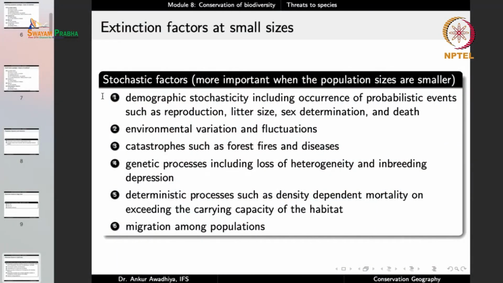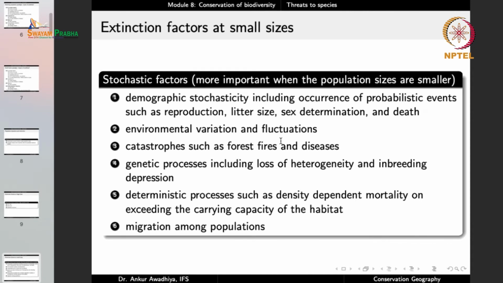So that is not a very big cause of concern, but it becomes a big cause of concern in the case of smaller populations, because in the case of very small populations, once you have a small litter size, then the next generation has so few individuals that it is now being pushed towards extinction. So these demographic stochasticity factors occur even in the case of large size populations, but they are not that important in large size populations because they get averaged out over several years.